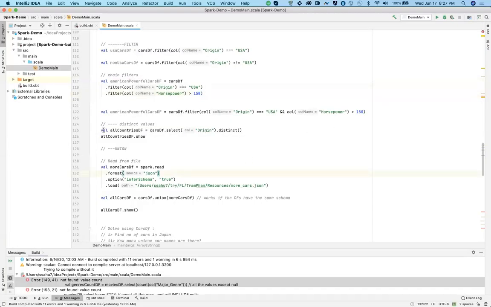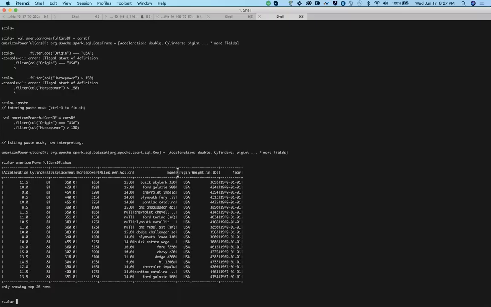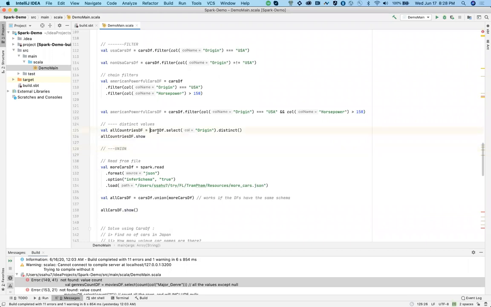This is done. Distinct values. Now let's say you want to see how many countries you have in origin. How do you do that? Let's say you have a data frame, and you want to see how many distinct countries we have in this particular data set. This is my data frame.